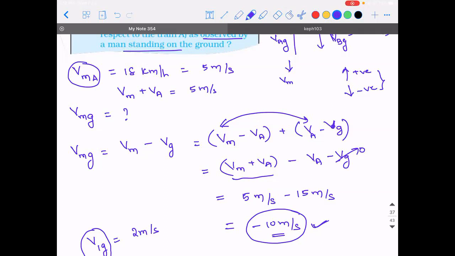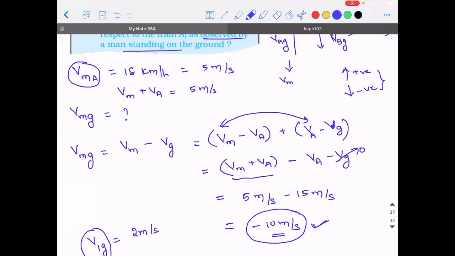Is it clear, guys? I have a doubt, sir. Please tell me. Sir, can we write the velocity of monkey with respect to A is velocity of monkey with respect to ground minus velocity of A with respect to ground? Correct, correct. Sir, then we are getting a different answer, sir. Velocity of monkey with respect to ground.